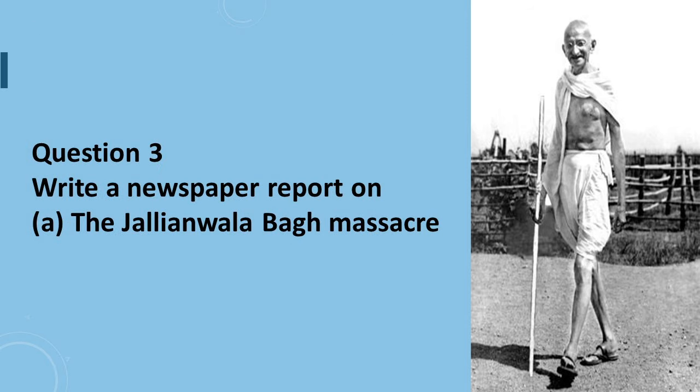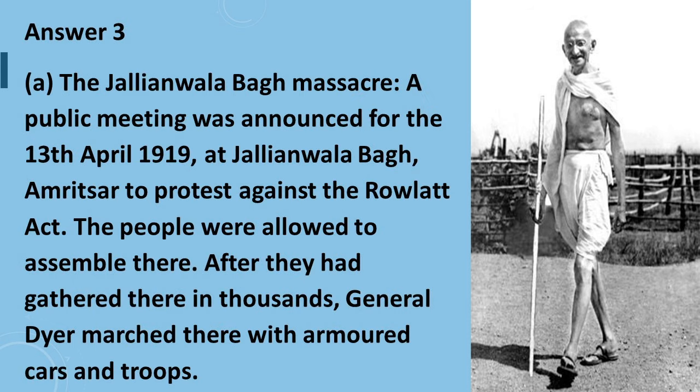Question 3, part A is, write a newspaper report on the Jallianwala Bagh massacre. Answer to question number 3, part A is, the Jallianwala Bagh massacre. A public meeting was announced for the 13th April 1919 at Jallianwala Bagh, Amritsar, to protest against the Rowlatt Act. The people were allowed to assemble there.